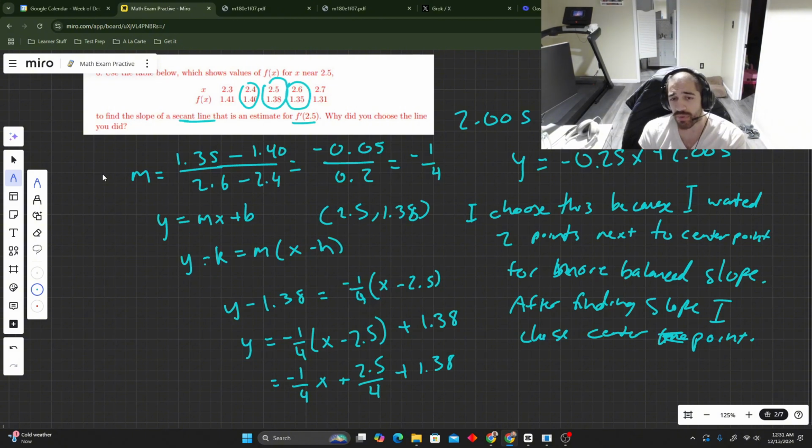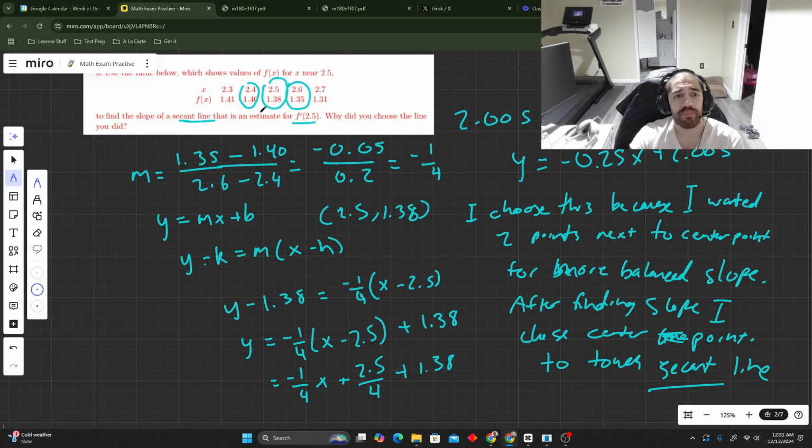I chose the center point to touch the secant line. I think this is really a tangent line, so I'm doing this wrong. Okay, that's fine. Let's just say that this is what I submit. Okay. Boop boop boop boop. My timer goes off. All right, let's go check what the heck we did.